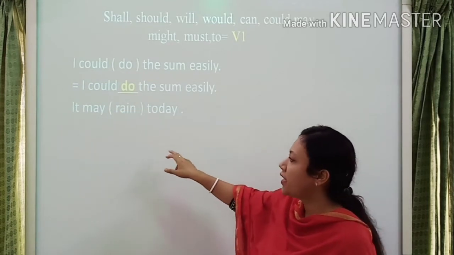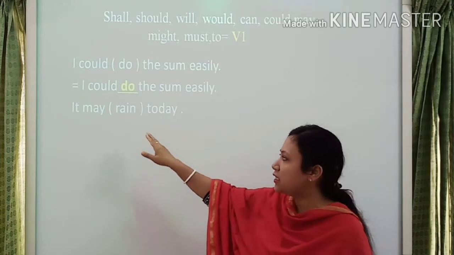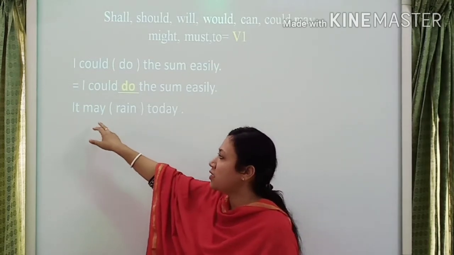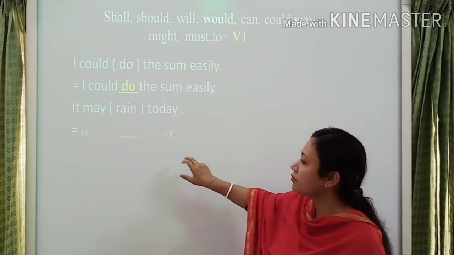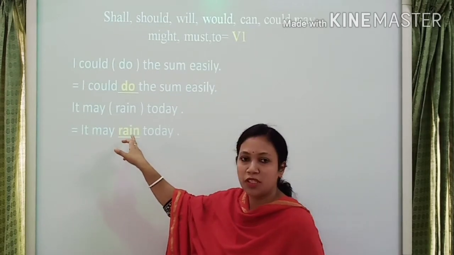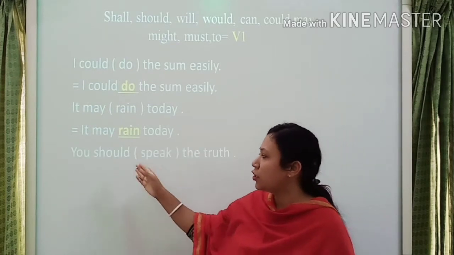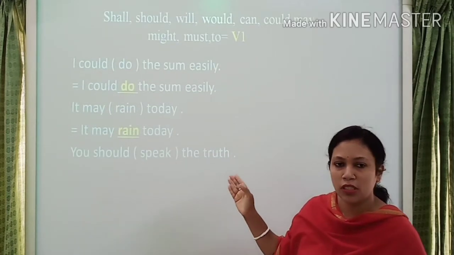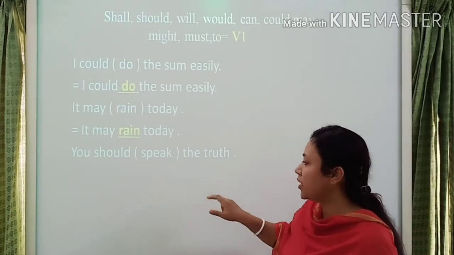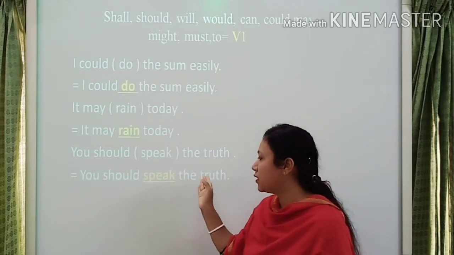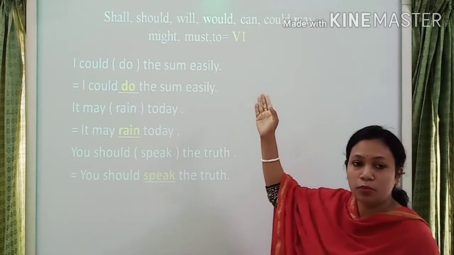Then the next example is: it may rain today. Here the identifying point is may. May is a modal auxiliary verb. That's why you use rain, the principal verb, as verb 1. Then: you should speak the truth. Here should is a modal auxiliary verb. That's why your answer will be: you should speak the truth. There is no change, because speak is a verb 1.